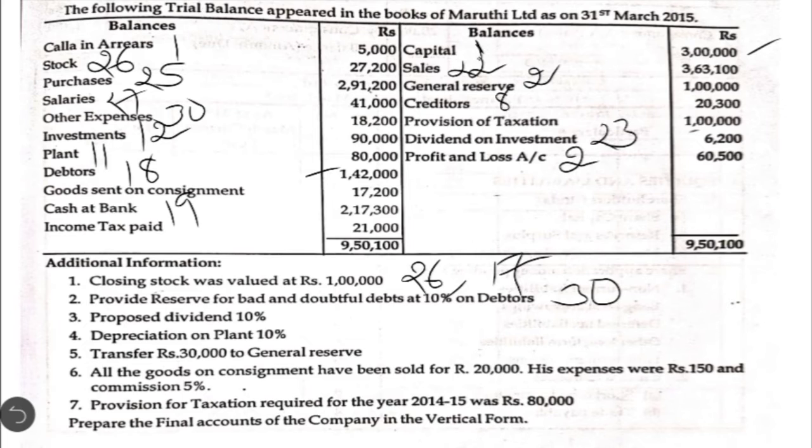Then the reserve for bad debts, in the second adjustment, once it has to be shown in note number 30, and one more time it has to be deducted from debtors' amount in note number 18, that is trade receivables.